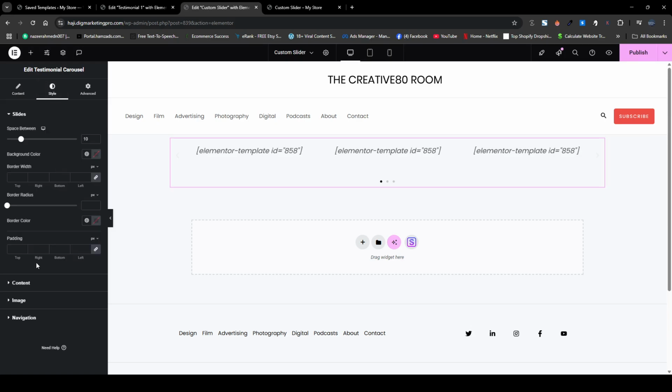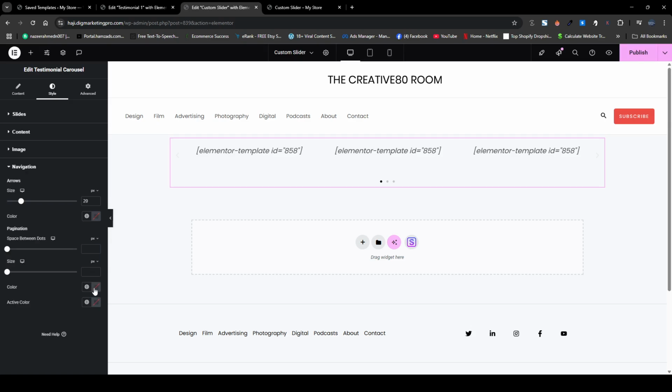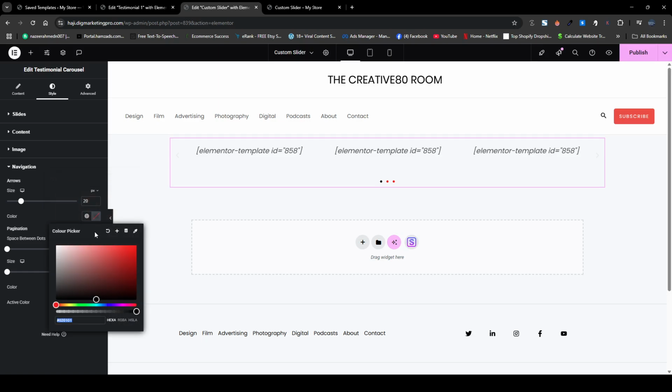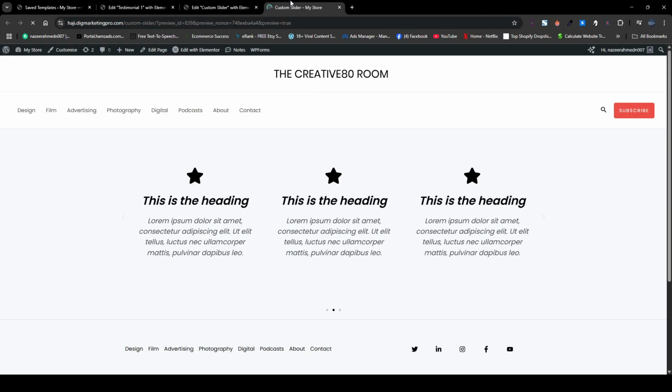I will go to the style tab. In the navigation, I will make the color red here. And in the color section, I will make the arrows red as well. I will click on publish. Now you can see here it is. Let me just refresh it again. So it will move a little bit fast now.